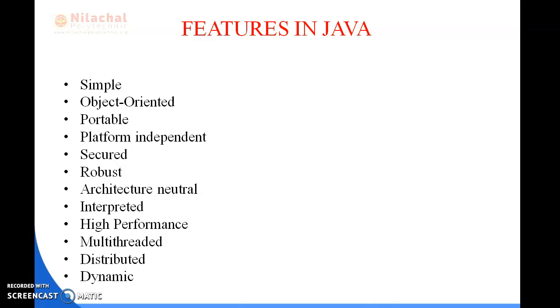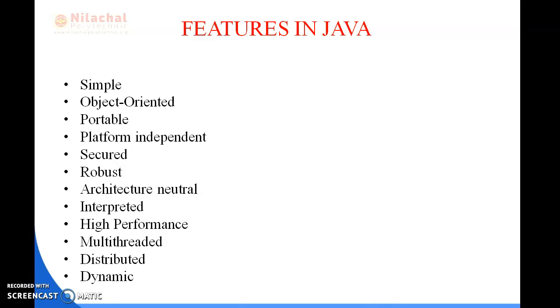Robust means strong. Java is robust because it uses strong memory management techniques. It is architecture neutral because there are no implementation-dependent features. It is portable because it lets you carry Java bytecode to any platform. It has higher performance than other traditional interpreted programming languages. Java is also distributed because it facilitates the user to create distributed applications in Java.